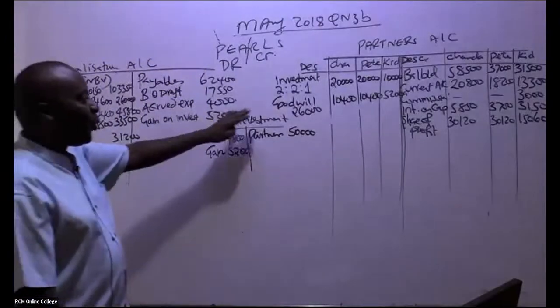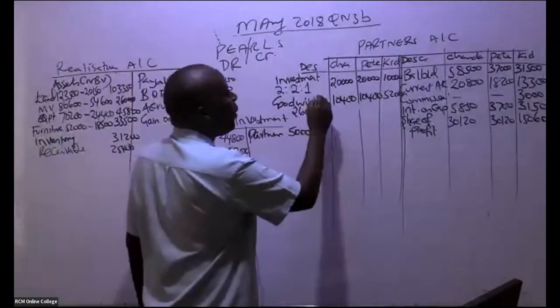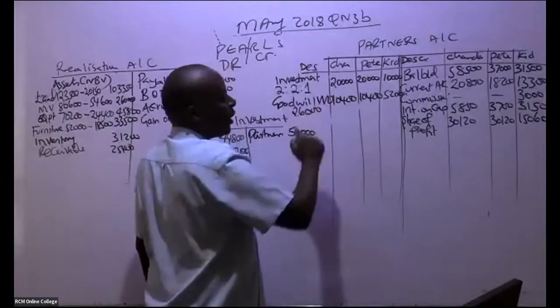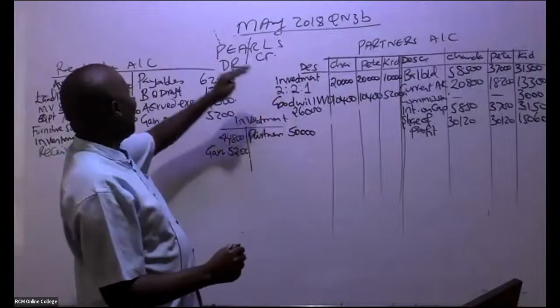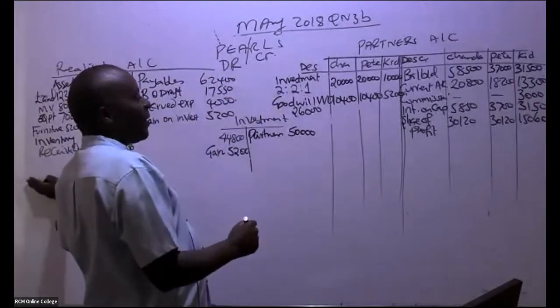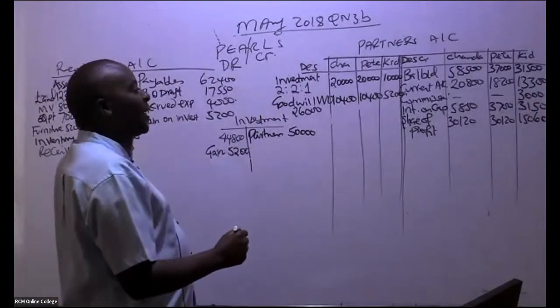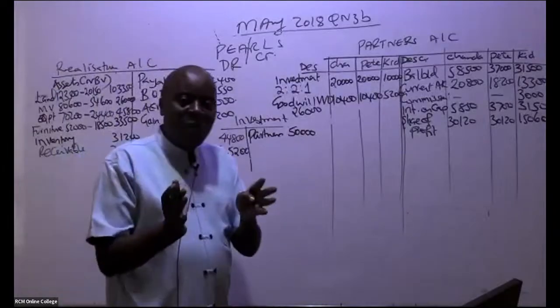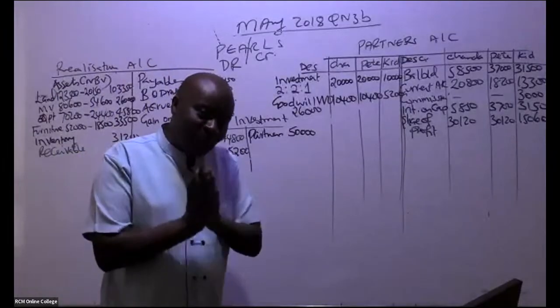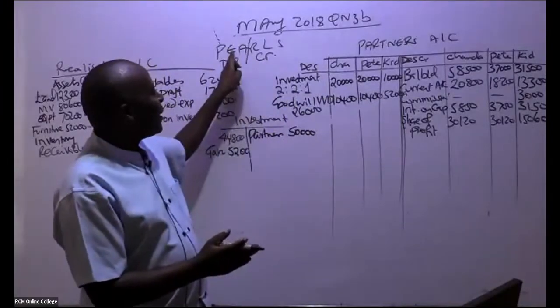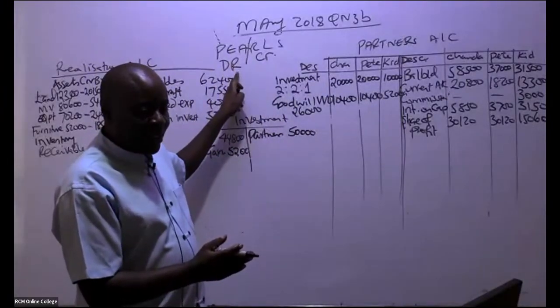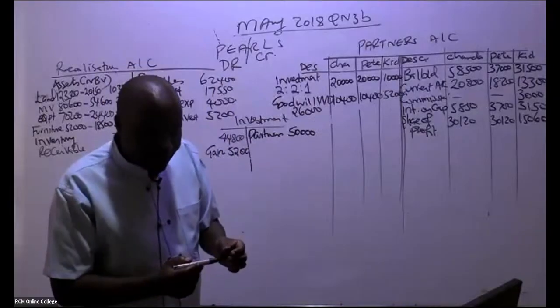So this is goodwill written off. Remember, if it was being taken over by the new company, it would have come here. But in this case, this goodwill is being written off. It's an expense for the partners. Expenses shall always be debited.